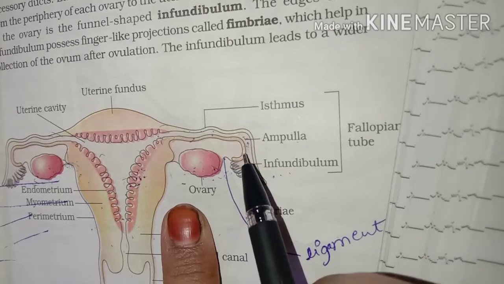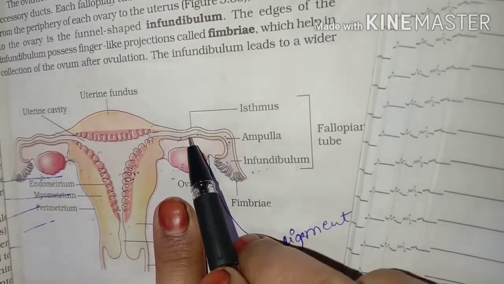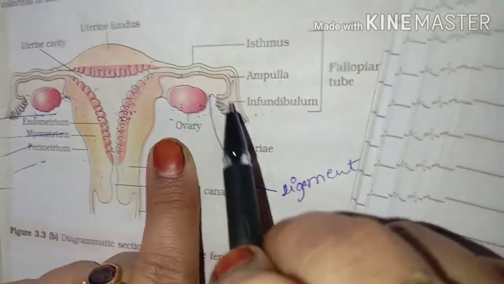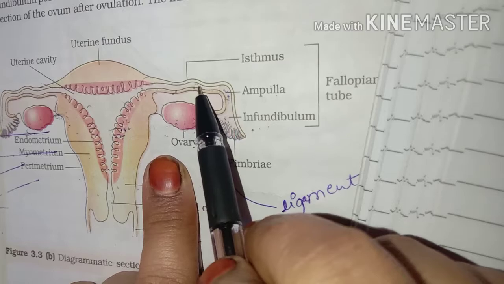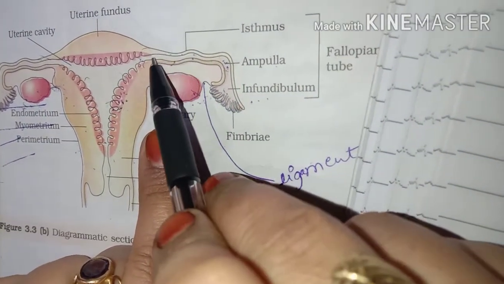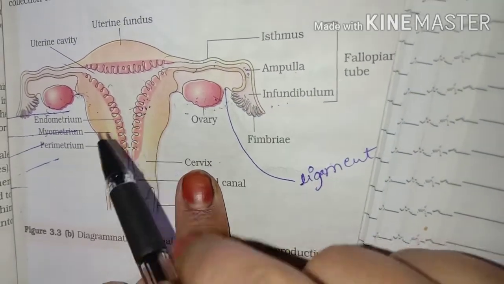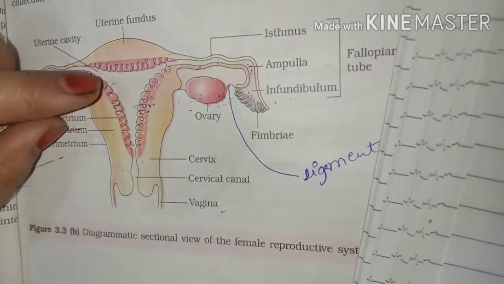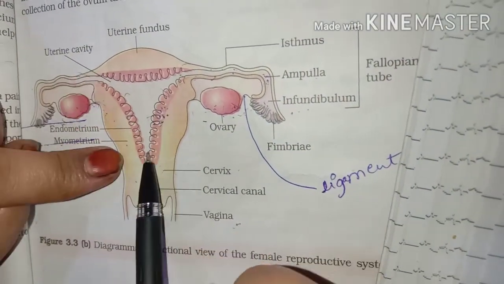After that the second part is the ampulla, which connects the infundibulum to the isthmus. The last one is the isthmus, the part that leads to the uterus, giving the passage for the egg to move into the uterus. Now the final third part that we are going to discuss is the uterus.